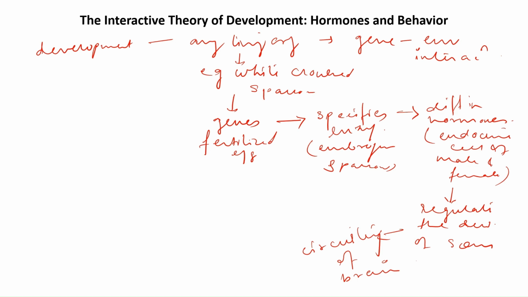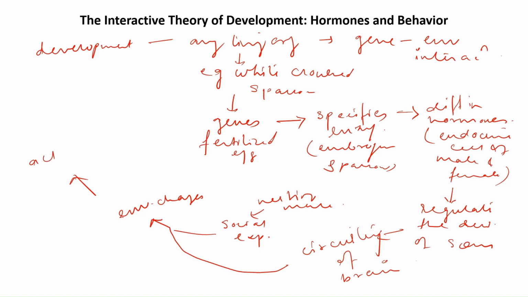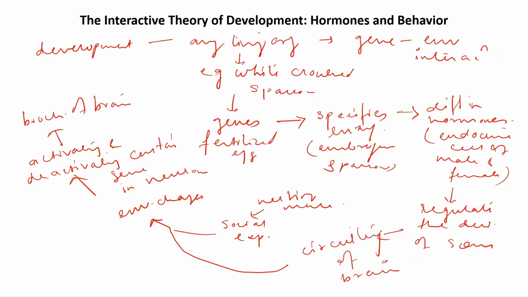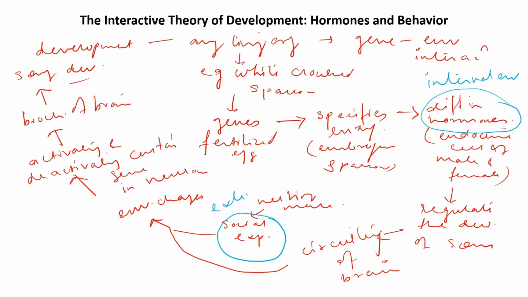Now, apart from this, the nesting male also responds to social experience, which we already studied. All these environmental changes help in activating and deactivating certain genes in certain neuron cells. This changes the biochemistry of the brain, which results in song development. Apart from social experience, which is an external environmental factor, there are different hormones in males and females, which form the internal environment. Both are responsible for the development of the song.